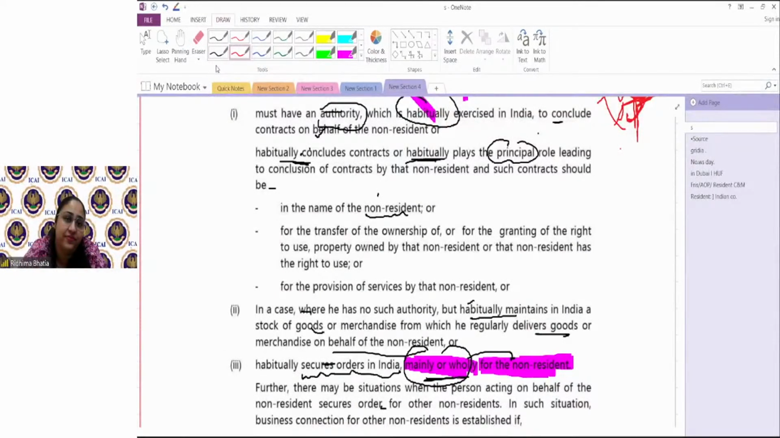Yes, Tejas, authority can be signing of the contracts also, because it is written there, acting as a principal on behalf of the non-resident, he has been given the power of attorney. But again, I'm saying no one uses the word agent. Please don't use the word agent.